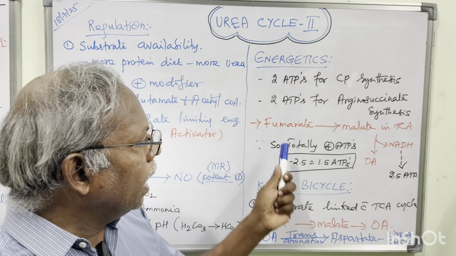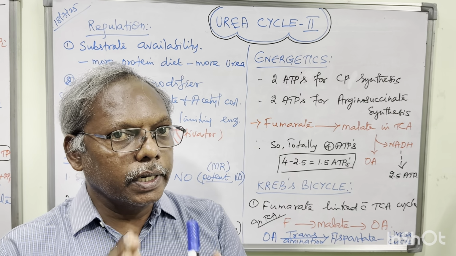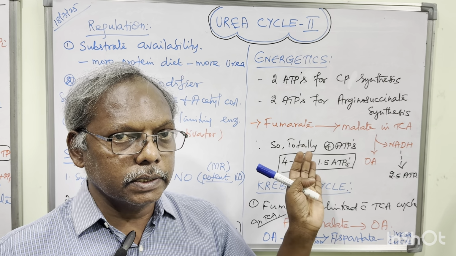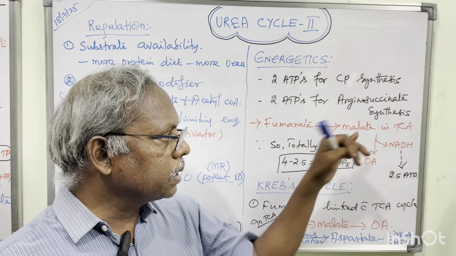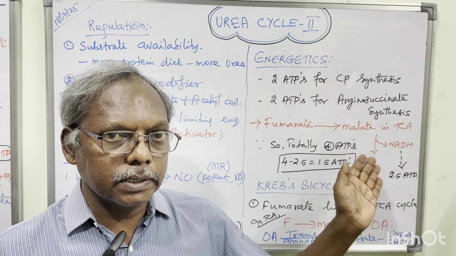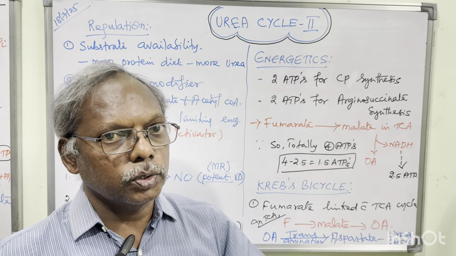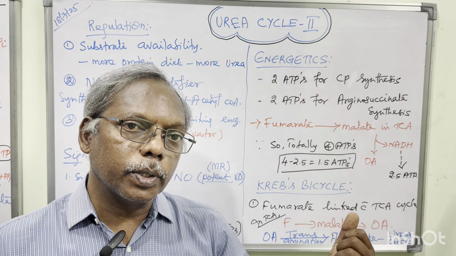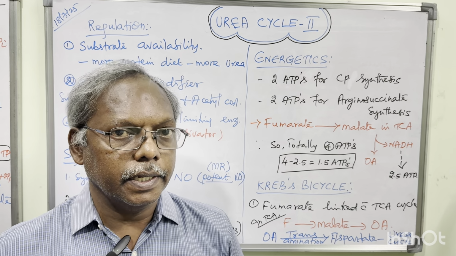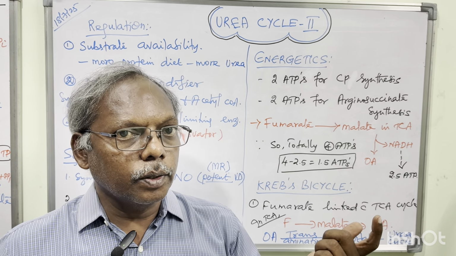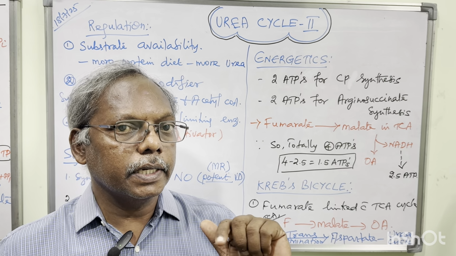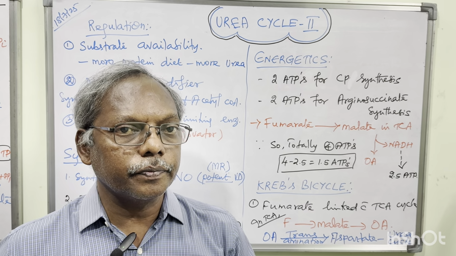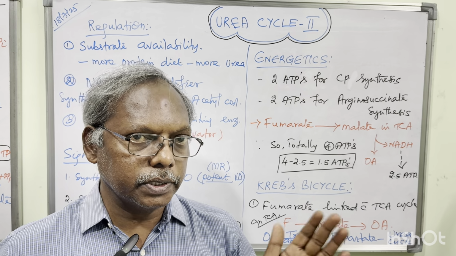Right. Actually, we have one intermediate of the TCA cycle, that is fumarate, in this urea cycle. This fumarate enters the TCA cycle, that is conversion to malate, oxaloacetate, like that. In that conversion, one molecule of NADH is produced. We already know how many ATPs FAD and NADH produce: NADH 2.5, FAD 1.5 in the electron transport chain.